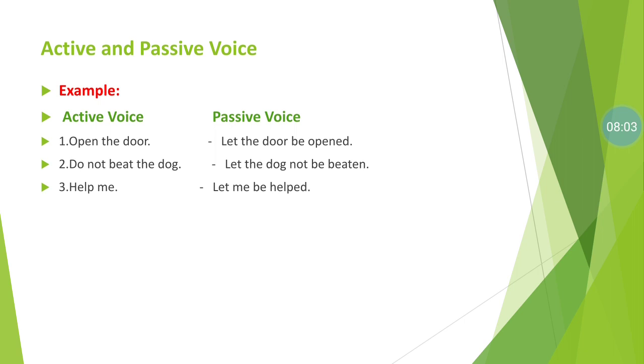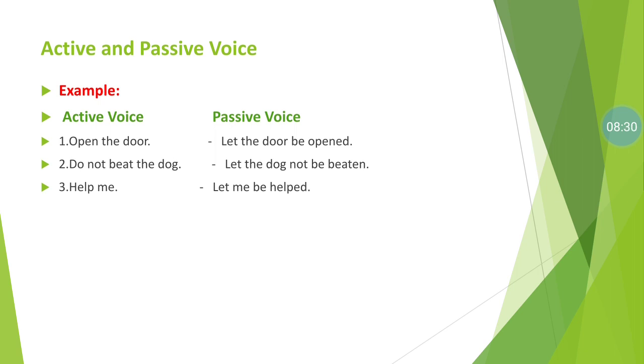Let us see examples of how to change active to passive in imperative sentences. Sentence number 1, open the door. In this sentence, it is verb plus object, meaning the subject is missing. At the end a full stop is given, so it is an imperative type of sentence, and as you know, if an imperative sentence is given, the let be structure is used. So see how we change it to passive voice: let the door be opened. Okay, let the door be opened.